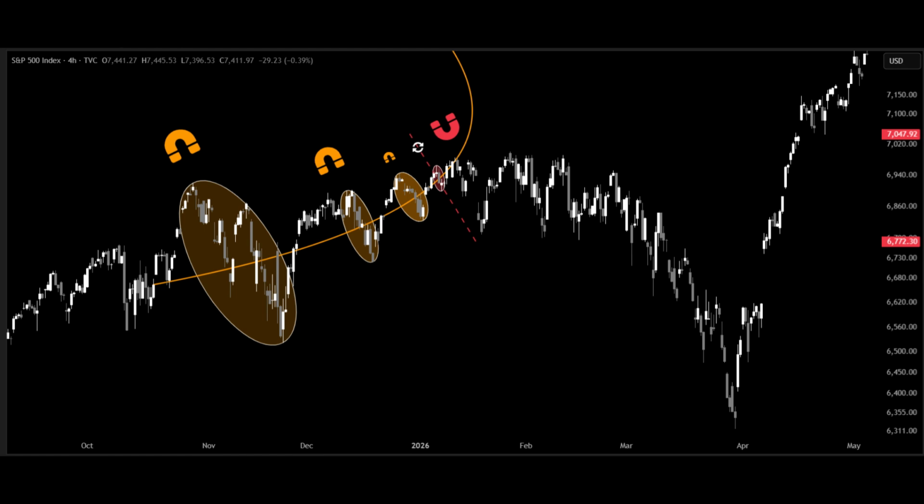The geometry of acceleration. Notice how many major movements appear curved rather than linear. Markets often accelerate and decelerate. Momentum builds, then weakens, then builds again. The resulting trajectories frequently resemble parabolic motion. One possible interpretation is that these curves emerge from continuously changing forces acting upon the system.